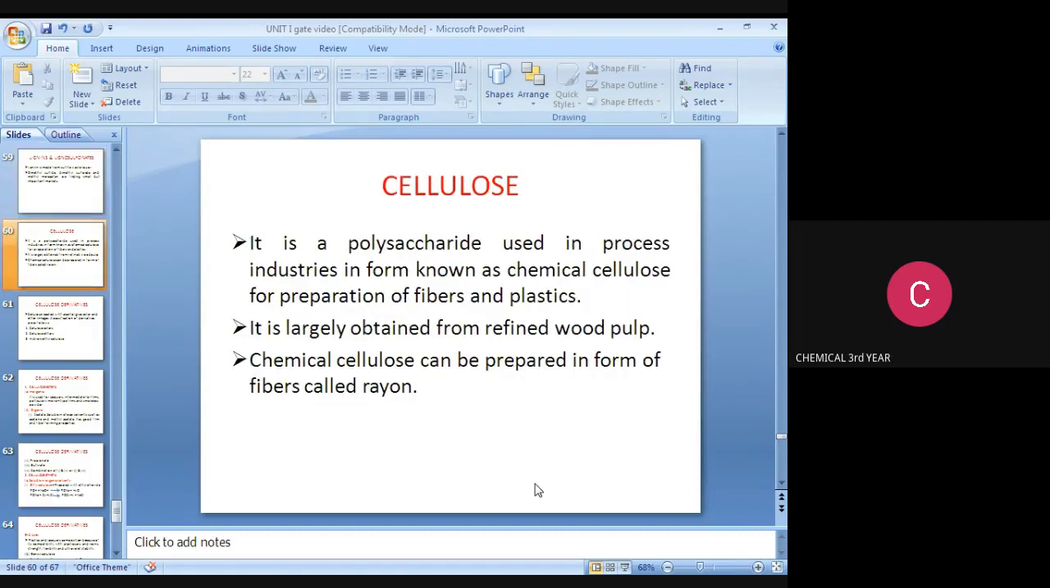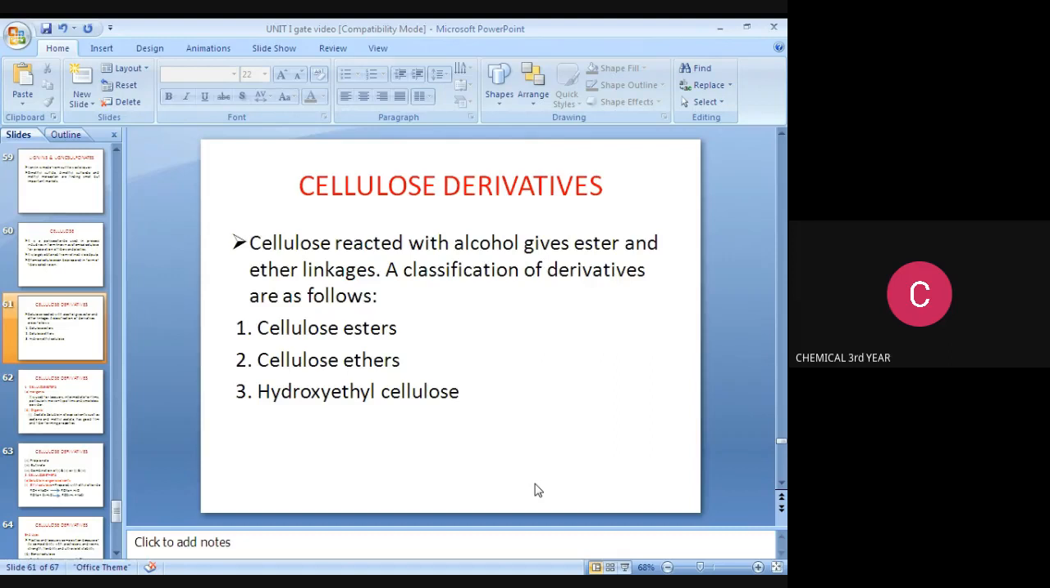Cellulose. It is a polysaccharide. It is used in process industries in a form known as chemical cellulose for preparation of fibers and plastics. It is largely obtained from refined wood pulp. Chemical cellulose can be prepared in the form of fibers called rayon. Cellulose derivatives. Cellulose reacted with alkyl alcohol gives ester and ether linkage. The classification of derivatives is as follows: cellulose esters, cellulose ethers, and hydroxyethyl cellulose. These are the three types of cellulose derivatives.